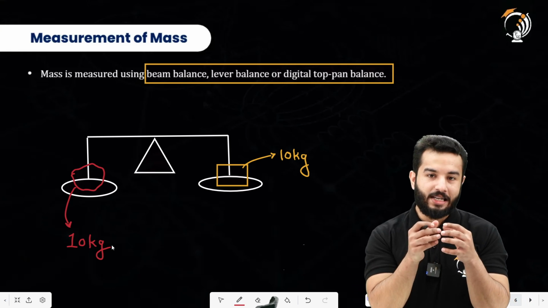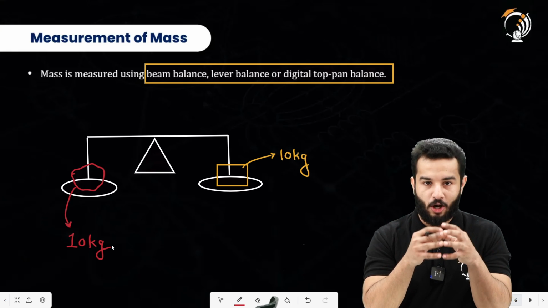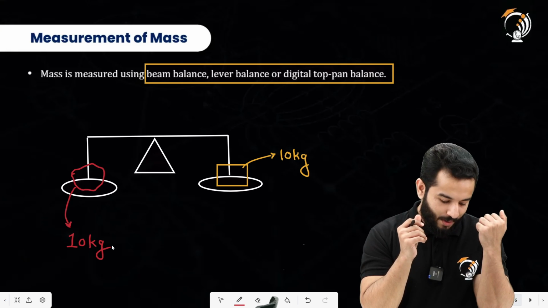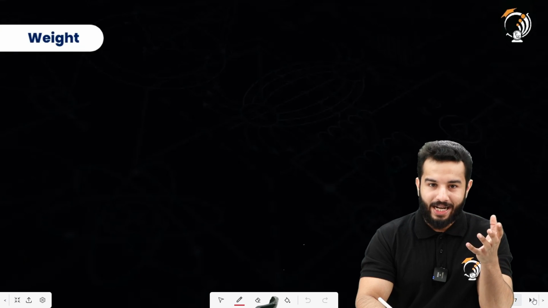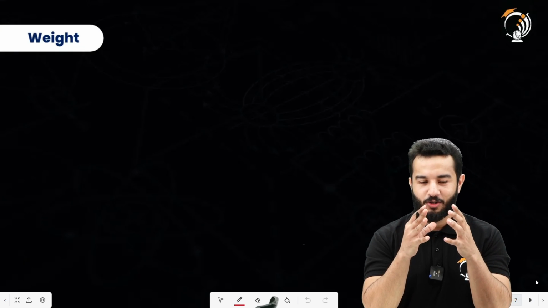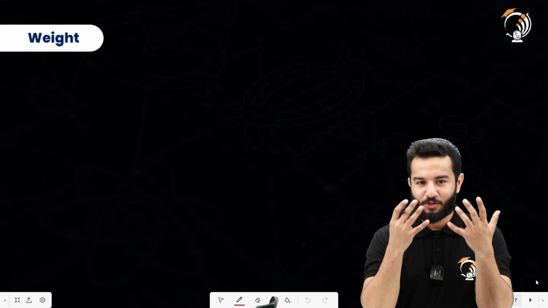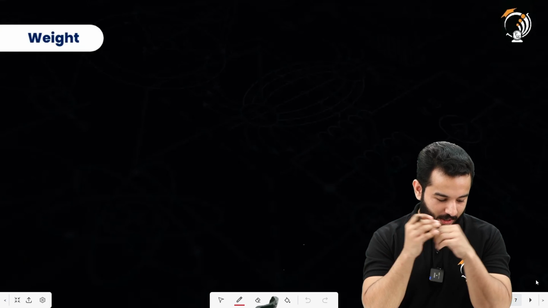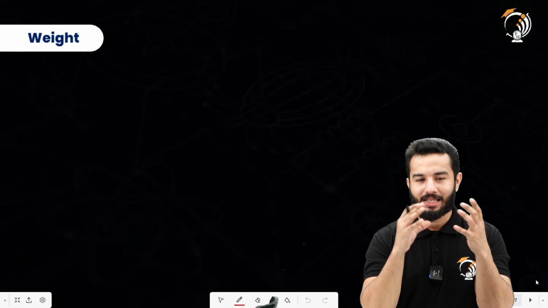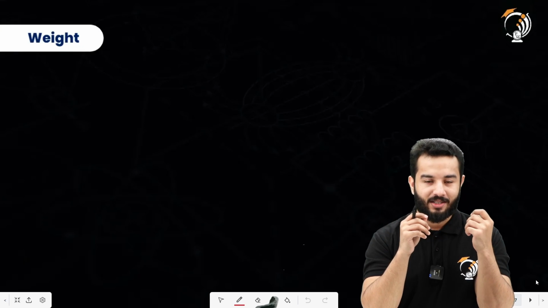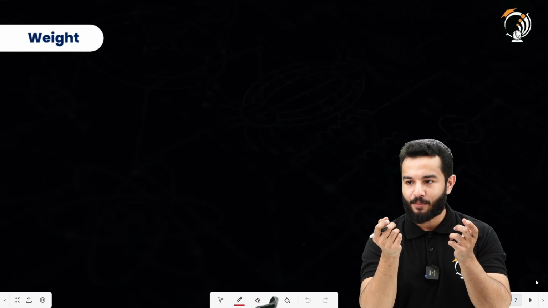Also, in modern times you can find the mass by using a digital top pan balance. Now, obviously the next topic is going to be about weight. Now the confusion is going to start, because when we talk about a weighing machine, the confusion will actually start. So it's really important to distinguish between mass and weight, along with defining weight, right? So first let's define what we really mean by weight.